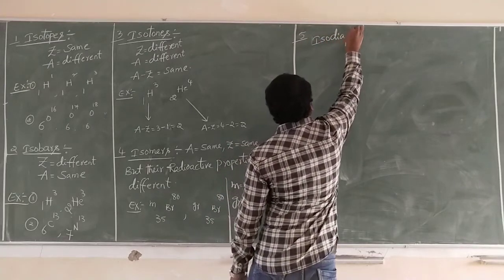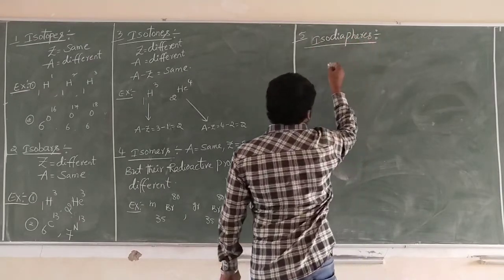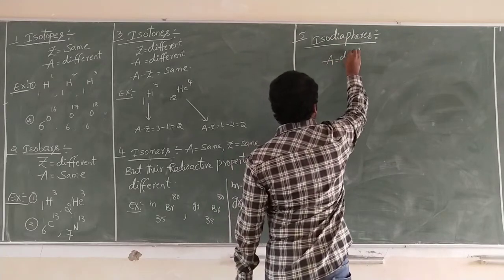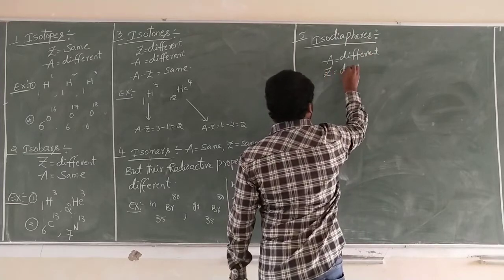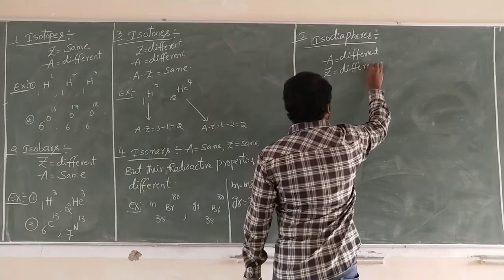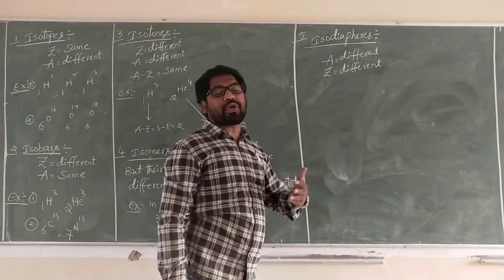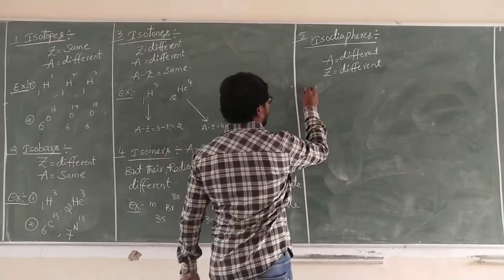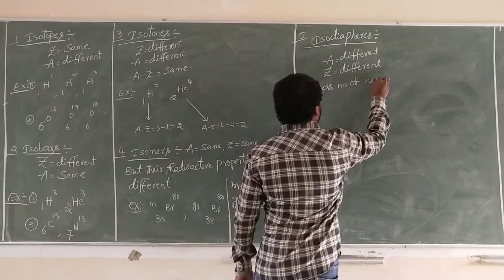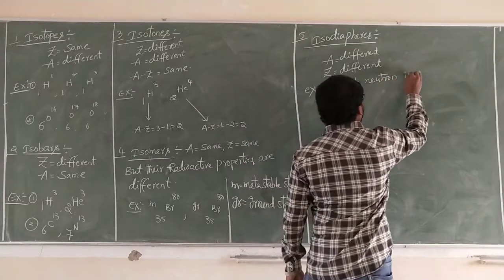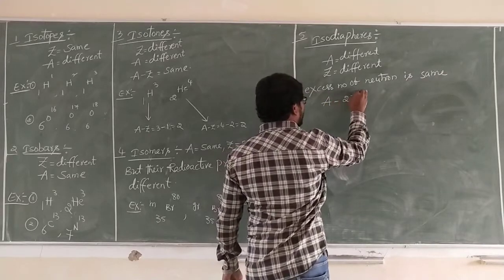Next, we go for the fifth one: isodiaphers. A different, Z different, but the excess number of neutrons is the same. Excess number of neutrons is A minus 2Z.